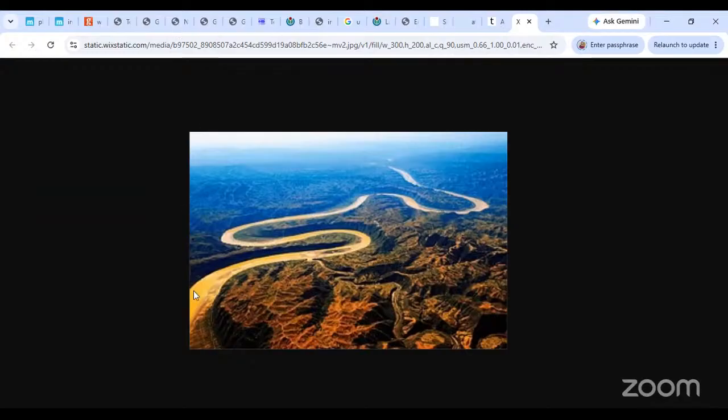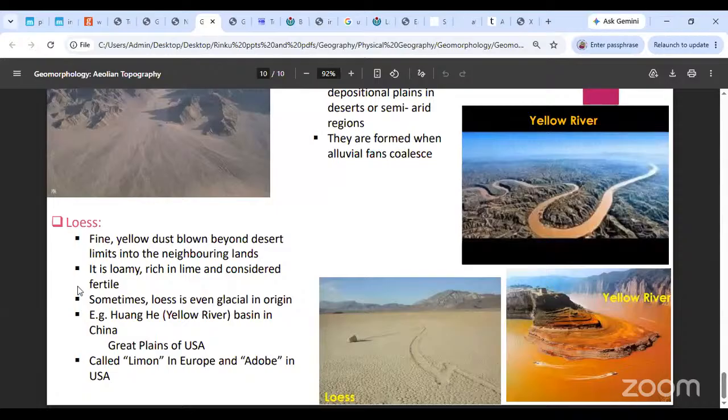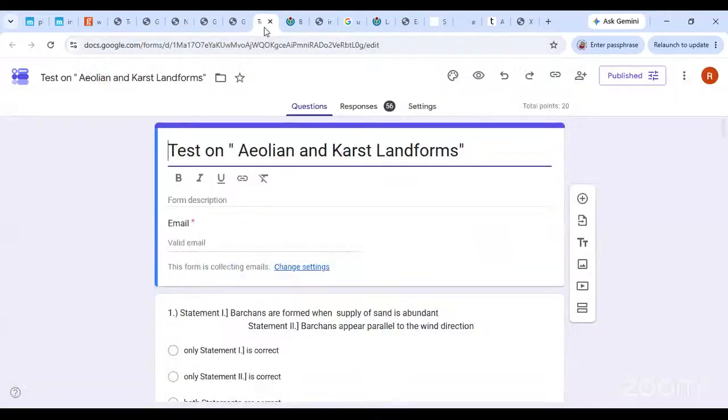All right. So you find loess deposits near the Yellow River Basin and in the Great Plains of USA. It is called by another name: limon in Europe and adobe in USA. You need to remember this: loess, limon, adobe. It is the same thing, used interchangeably except in different regions. India does not really have such loess plateaus. Did you understand where they occur? Yes, the Yellow River you find there.